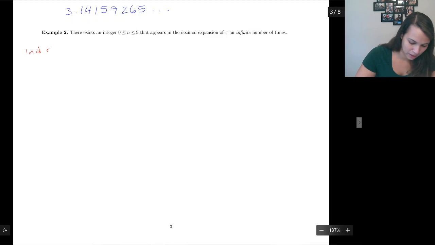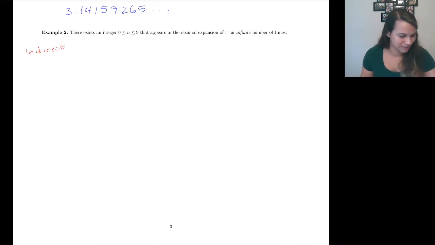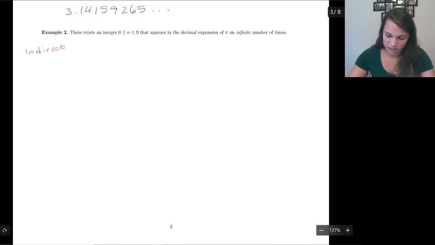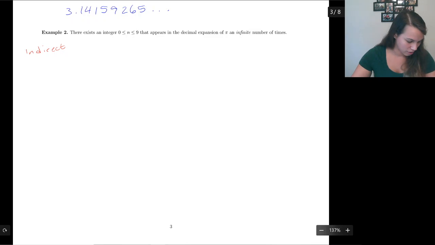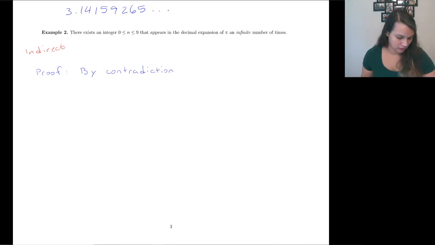For indirect, we're going to do proof by contradiction. So that means we get to assume that all of the numbers are going to show up finitely many times.